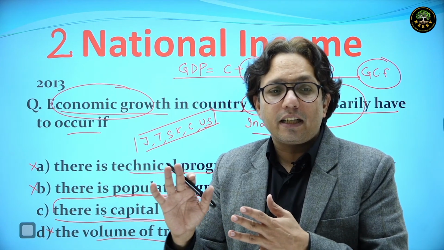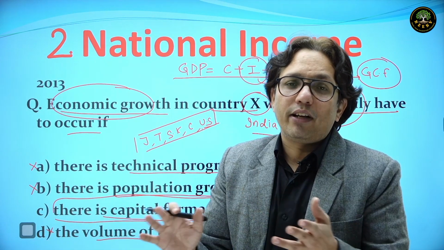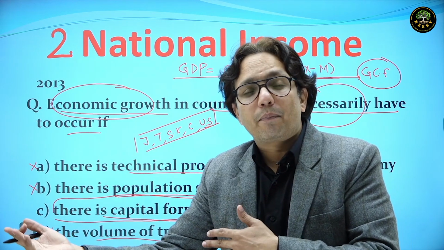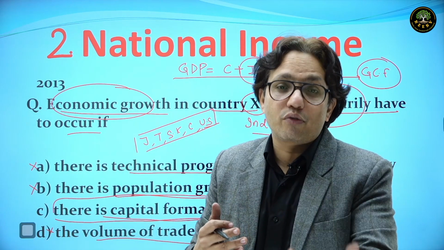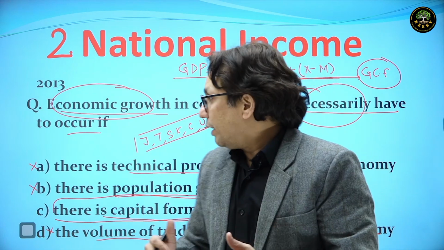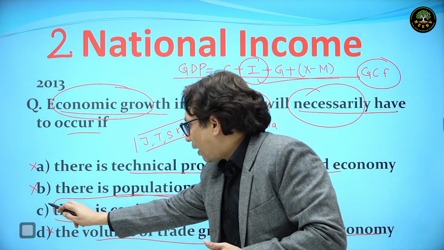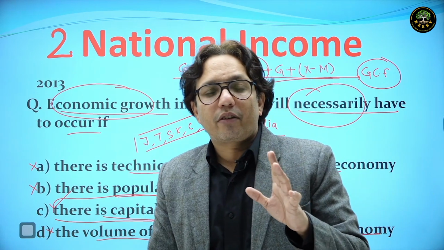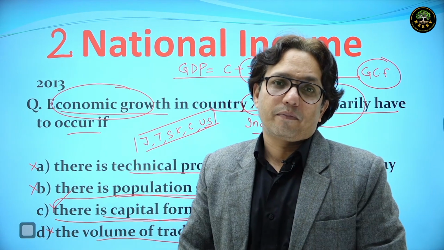With more railways, roads, airports, bridges, the GDP would come up, because later the private investment would increase and new factories would come up. So if there is capital formation, if there is investment in the country, then the GDP of the country would necessarily increase.